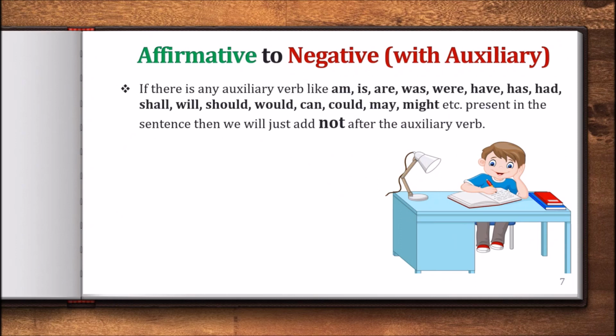The first rule is if there is any auxiliary verb like am, is, are, was, were, have, has, had, shall, will, should, would, can, could, may, might, etc. present in the sentence, then we will just add not after the auxiliary verb.